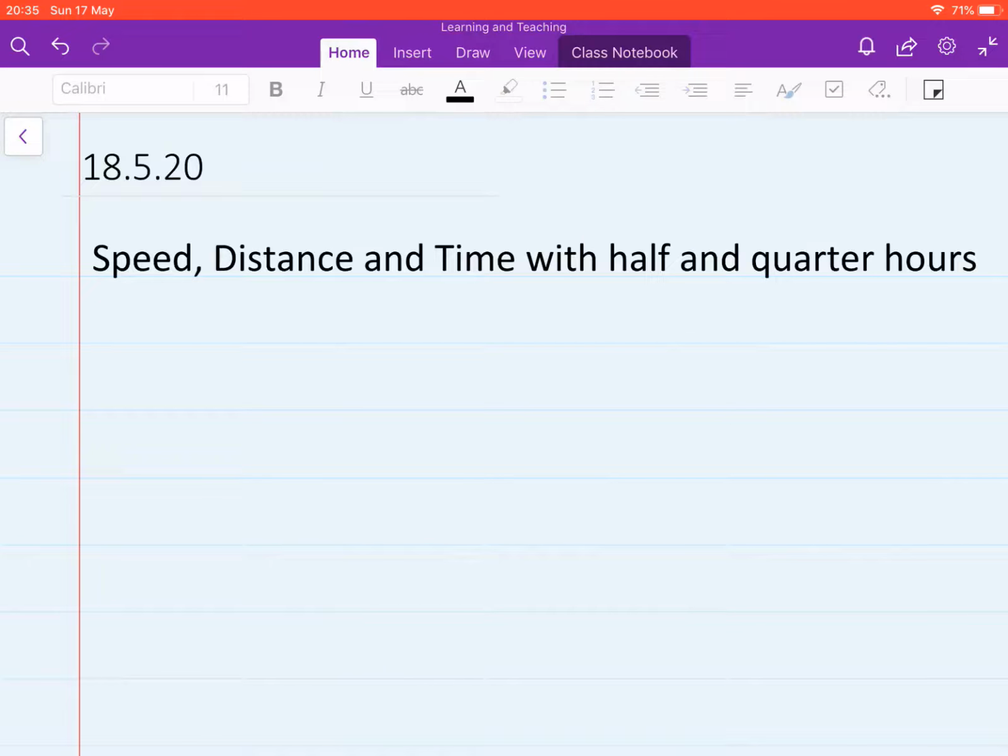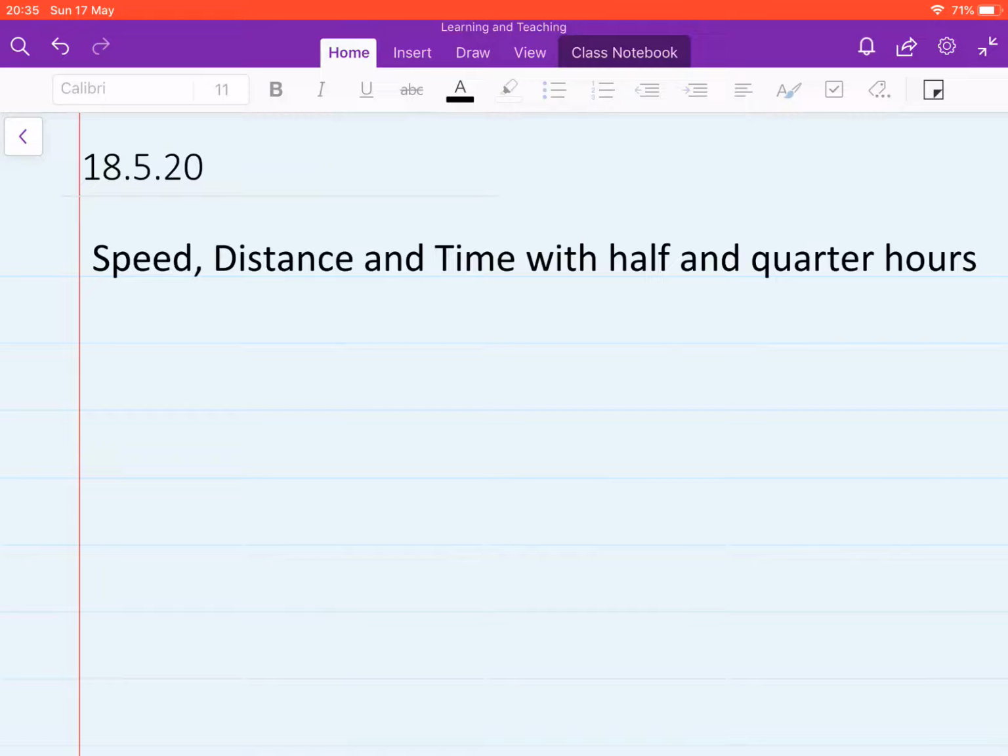Okay, so we've been looking at speed, distance, time recently, but you may have noticed that everything we've been doing with speed, distance and time has always been with full hours. It's always been with 2 hours or 3 hours or 4 hours. But in reality, journeys don't take that long. Sometimes a journey might take half an hour, it might take 15 minutes, it might take 45 minutes.